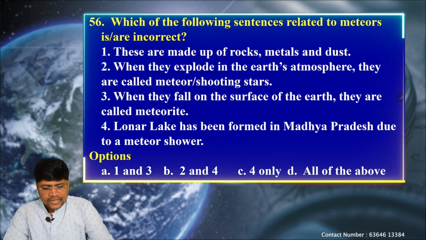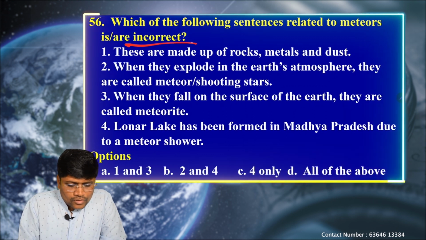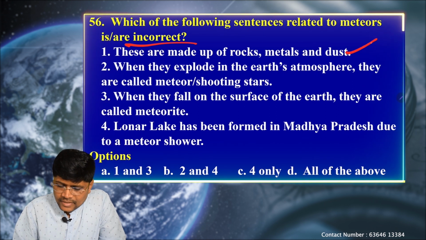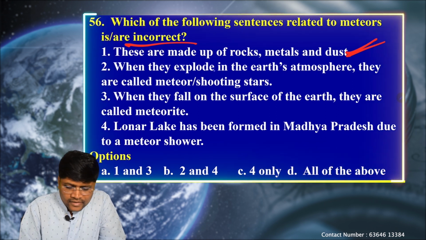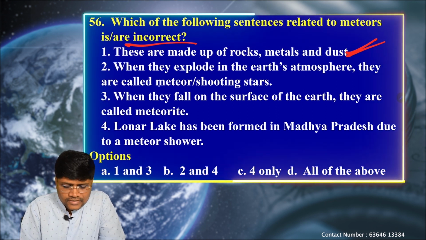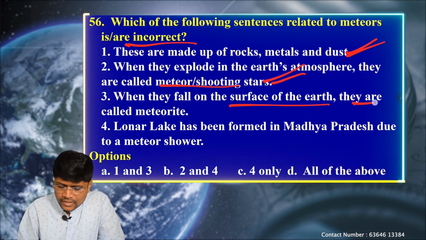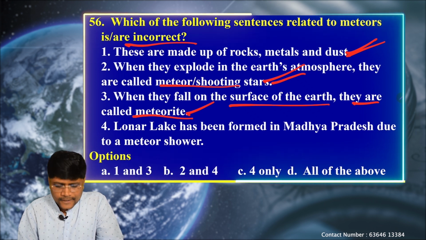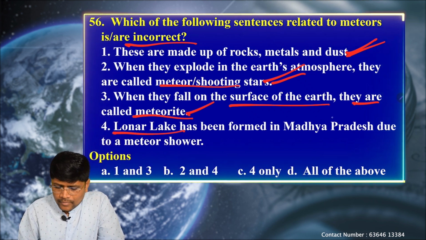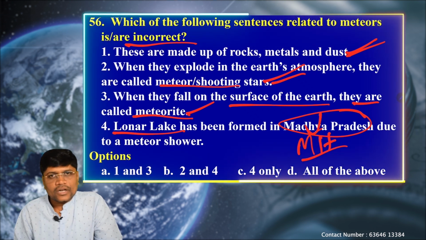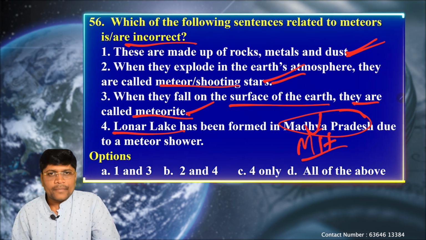Let's see the discussion. The question is asking for the incorrect statement. We know these are made up of rocks, metals, and dust particles. This is correct. When they explode in the Earth's atmosphere, they are called meteors or shooting stars. This is also correct. When they fall on the surface of the Earth, they are called meteorites. Correct. So, Lonar Lake has been formed in Madhya Pradesh? No, this is found in Maharashtra. Okay, Lonar Lake is found in Maharashtra due to meteor shower.